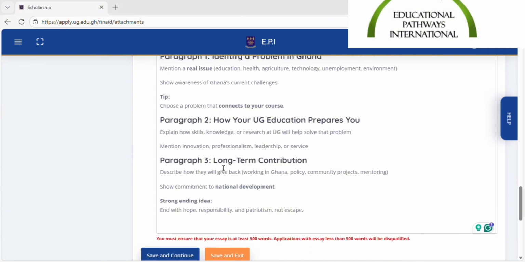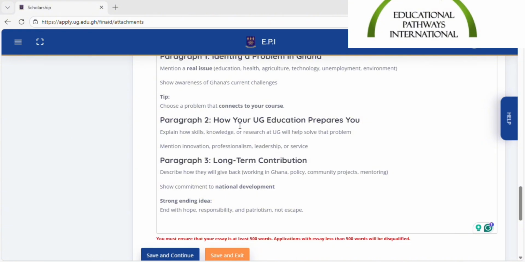In paragraph 2, you want to talk about what University of Ghana education will do for you. Now, what a lot of students do is that they just talk about all the academics, but University of Ghana has more to offer. It's crucial to talk about academics, the courses, the subjects that you take, the lectures that you will meet, but also talk about the other aspects of University of Ghana, like the guidance and counseling session, which a lot of students don't even go to. It's a good opportunity to meet people. University of Ghana has great mentorship programs. You need to visit those ones.